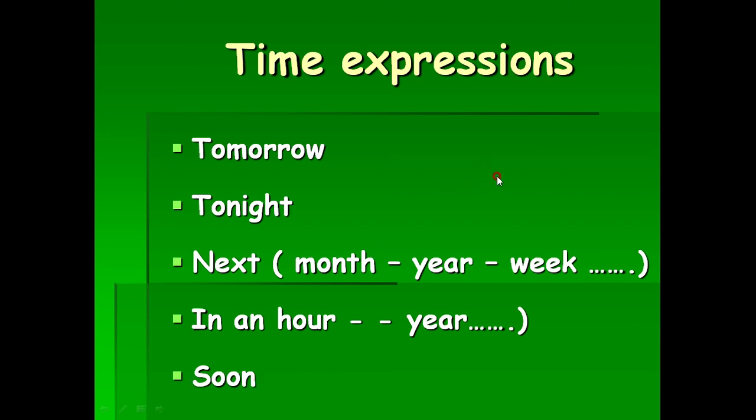The last part of this lesson is when do we use future going to? As we said, the structure going to, we use it to talk about future, especially things you intend to do in the future. For example, you are planning to study English after 2 years or after a year, after a month, after a week, whatever. You have to say, I'm going to study English next year. I'm going to study English next week, and so on.